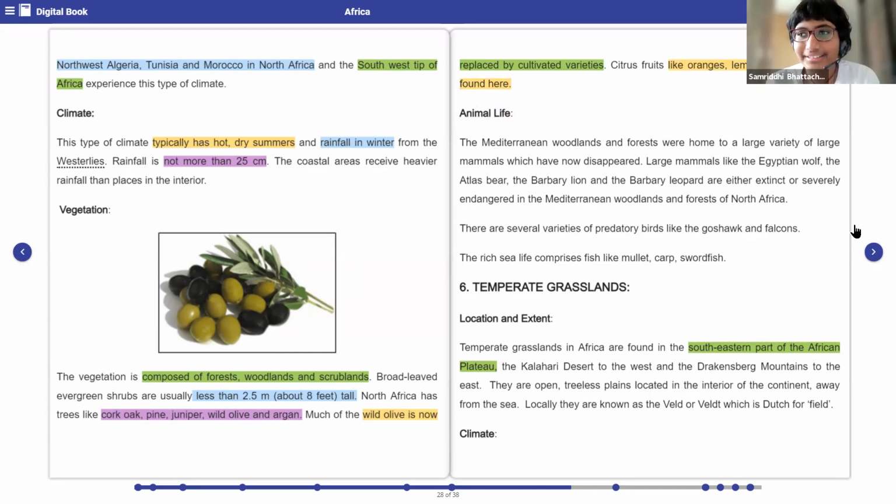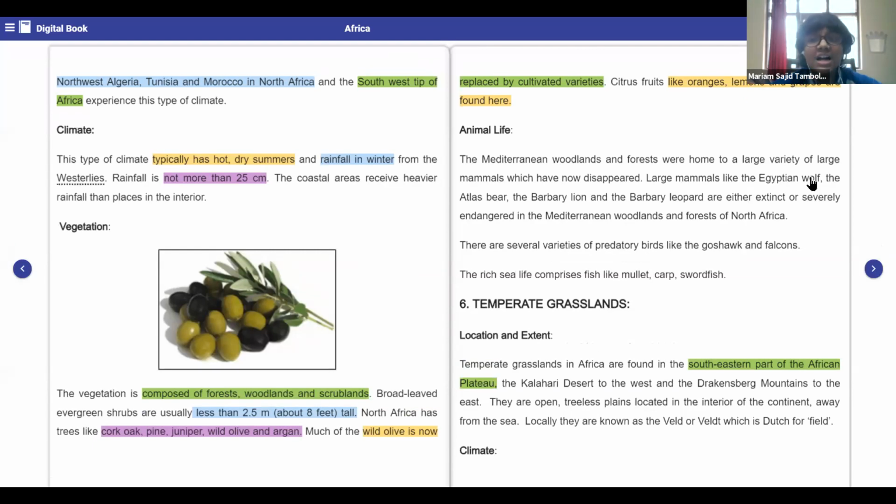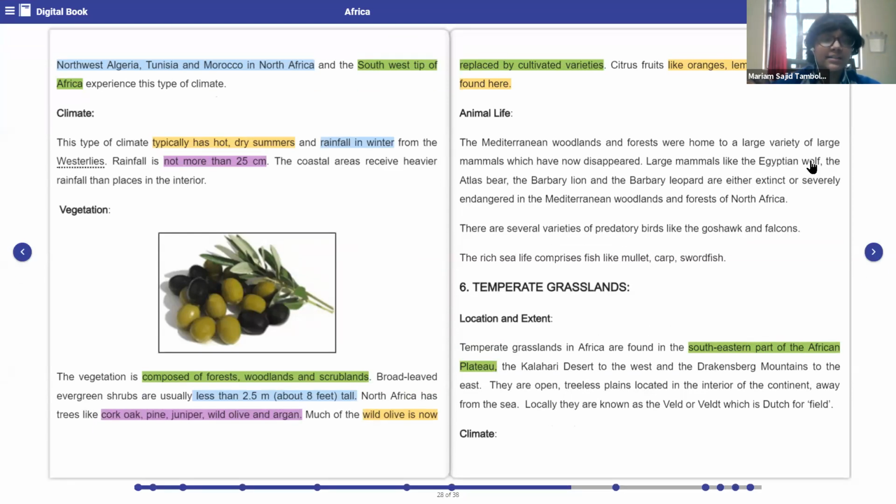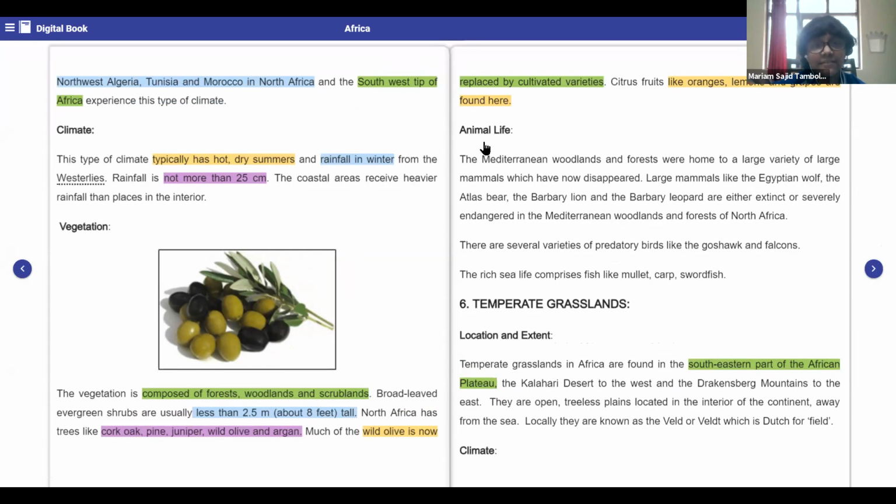The Mediterranean woodlands and forests were home to a large variety. Okay, ma'am is back. Okay, you can continue reading. Ma'am, we finished the vegetation part. We just started the animal life one. Okay, fine. All right.